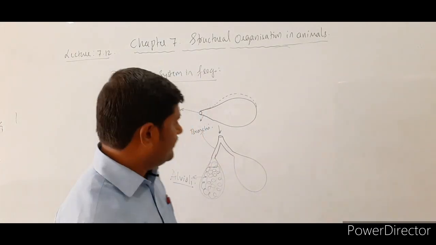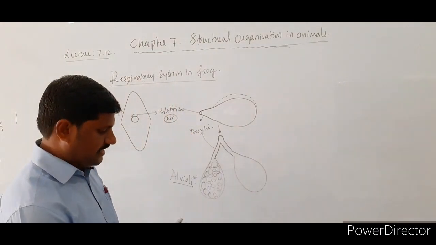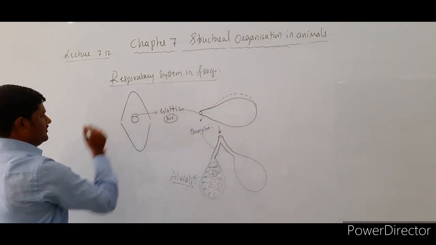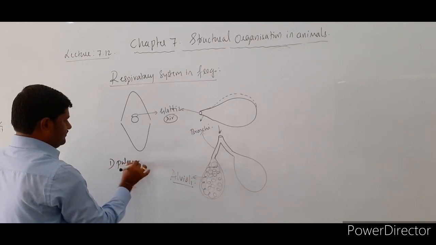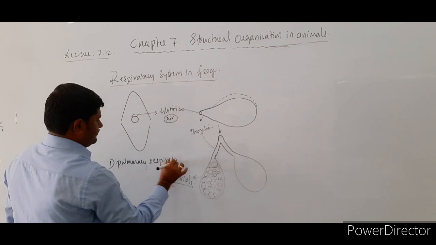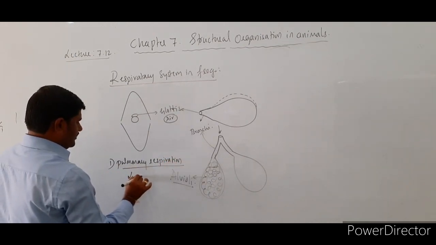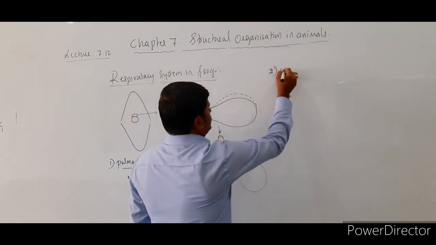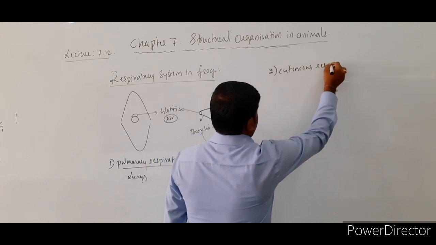This kind of respiration which takes place through the lungs is called pulmonary respiration. This is one kind of respiration exhibited by the frog, that is, pulmonary respiration. The second one is cutaneous respiration.